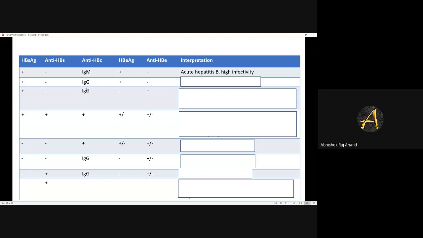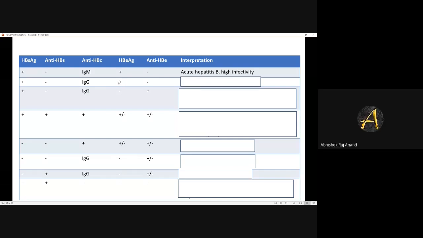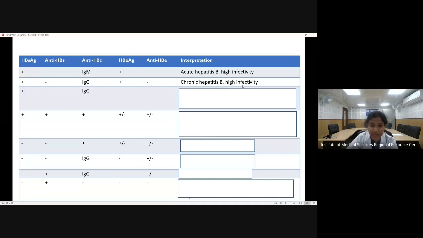Chronic hepatitis B with low infectivity. No, why low infectivity? HBe antigen shows infectivity. High infectivity. Chronic hepatitis B, but high infectivity.